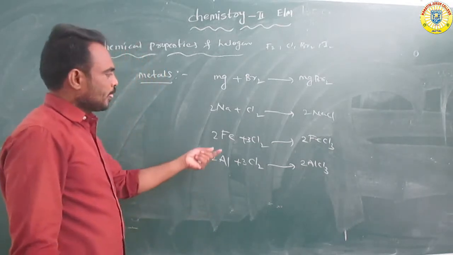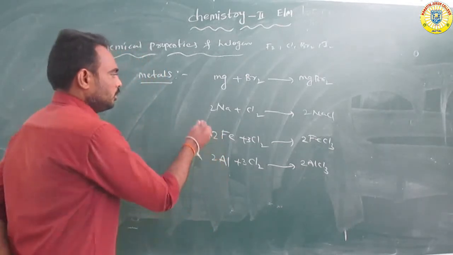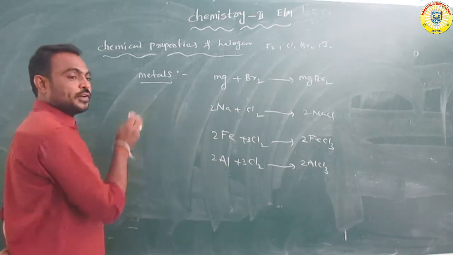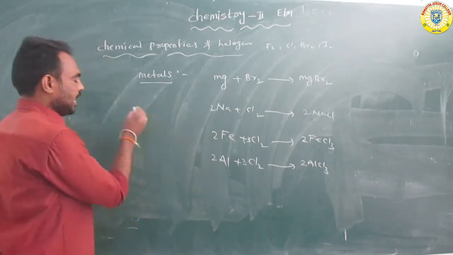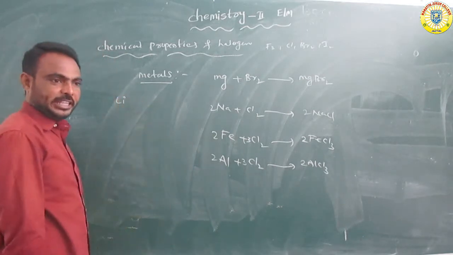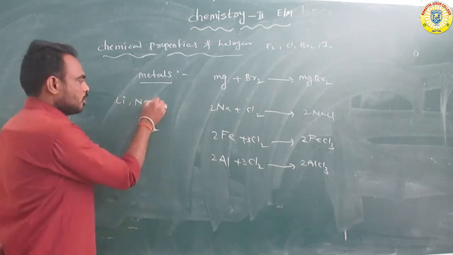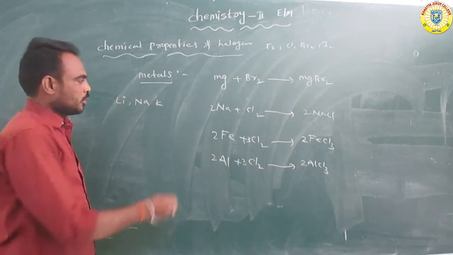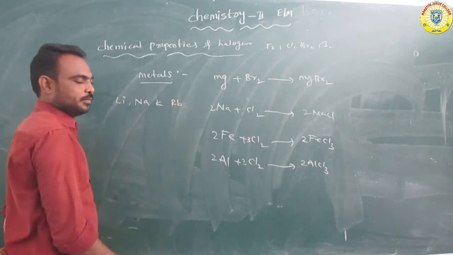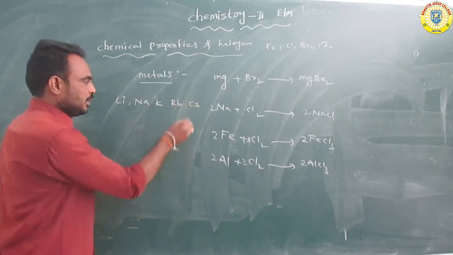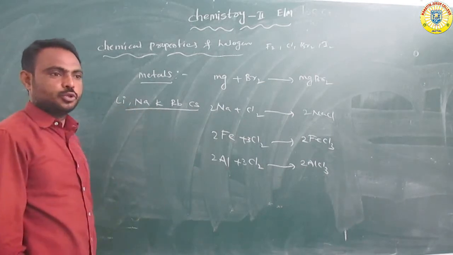Overall, take first group elements like lithium, sodium, potassium, rubidium, cesium.